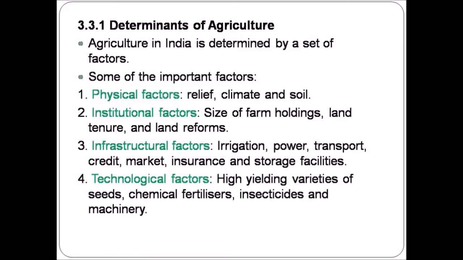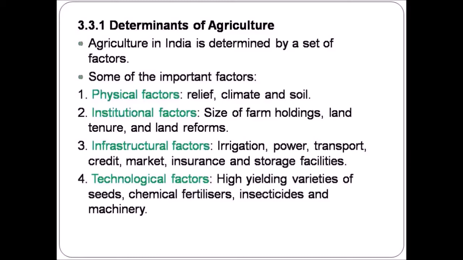Next is the institutional factors. The size of the farm determines the productivity. That is, if the size of the farm is less or if it is fragmented, then the yield will also be less. Next comes the land tenure.